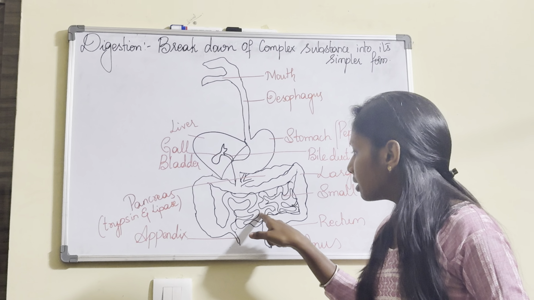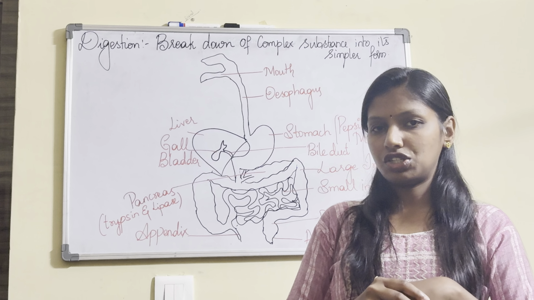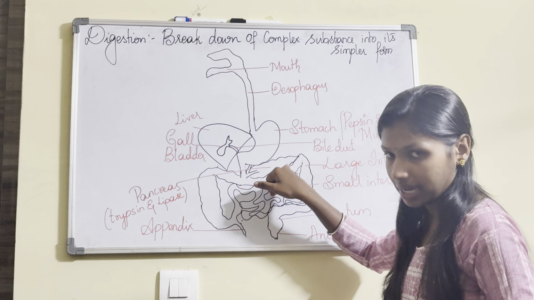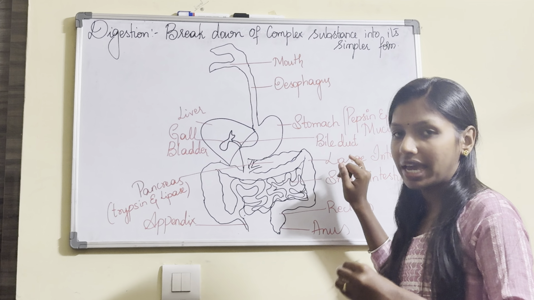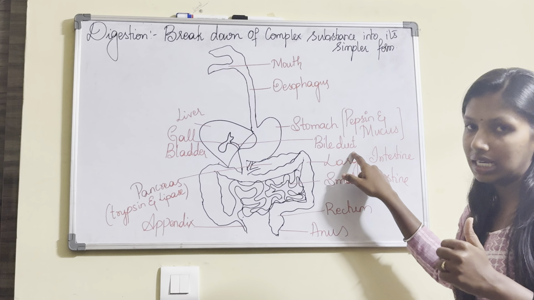Now the small intestine receives a lot of secretions coming from the liver as well as the pancreas. The secretion from the liver is called bile juice, and that is poured in through a bile duct.